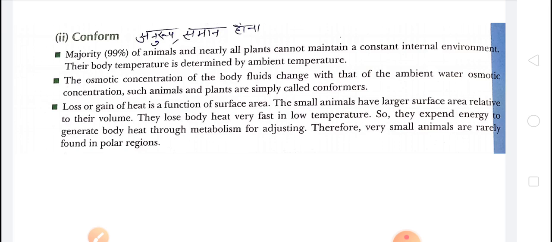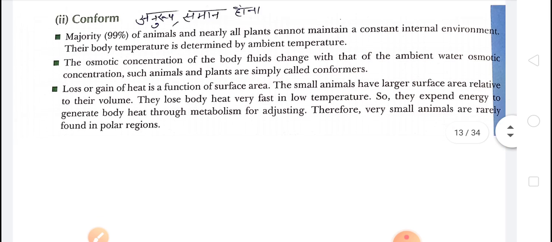Their body temperature is determined by the ambient temperature, by the loss or gain of heat, the function of surface area, and the osmotic concentration of body fluids changes with that of the abiotic water osmotic concentration. Such animals and plants, which maintain their body temperature according to the ambient temperature, are conformers. So conform means to be the same.